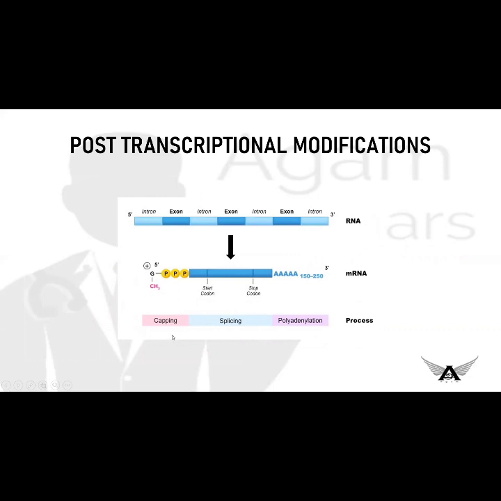In the 5' end, there is an attachment of 7-methyl guanosine triphosphate, and in the 3' end, there is polyadenylation. Polyadenine nucleotides are attached here, so that further transcription will not occur. We have restricted it, and we have formed a mature mRNA.